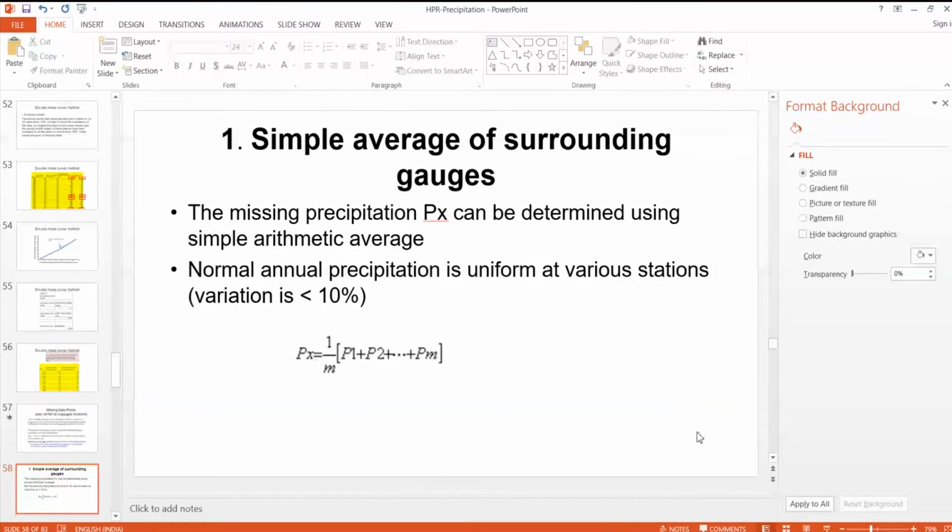So there are three important methods to estimate missing data. The first method is the simple average method. Suppose there are n plus one stations, and at station X there is a missing rainfall in a given year. Then we can take the average of the n rain gauge stations, that is 1 by n of P1 plus P2 up to Pn. That gives the rainfall at station X.